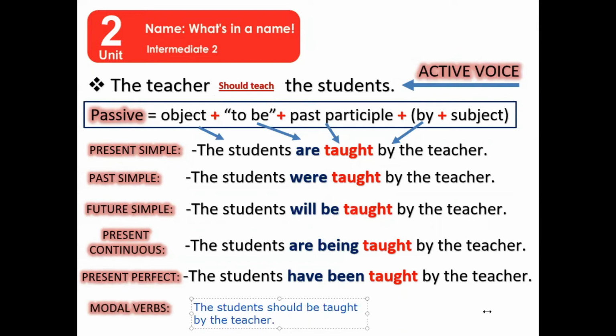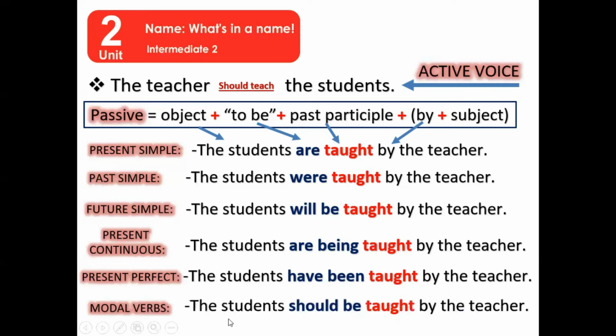And we can change the modal verb you want to use. The students can be taught by the teacher, the students could be taught by the teacher, and different modal verbs. Okay? Let's see the final one. The students should be taught by the teacher.